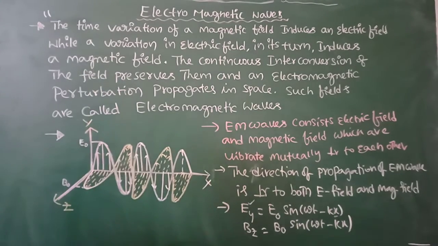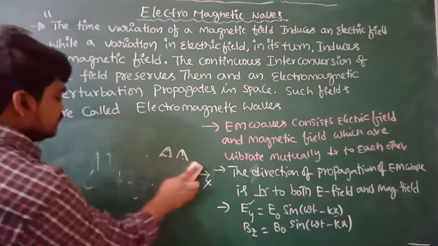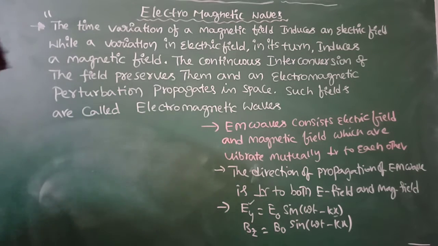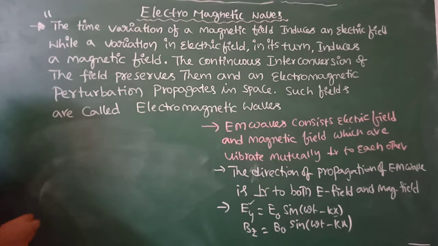And the electromagnetic wave propagates in space with a speed in vacuum of 3 × 10^8 meters per second.